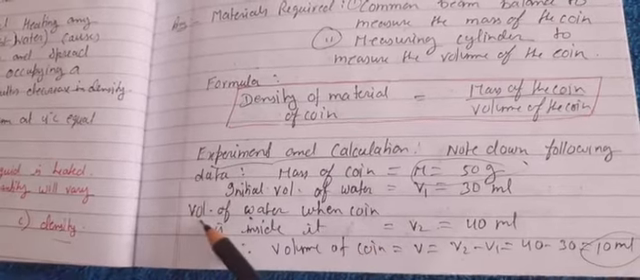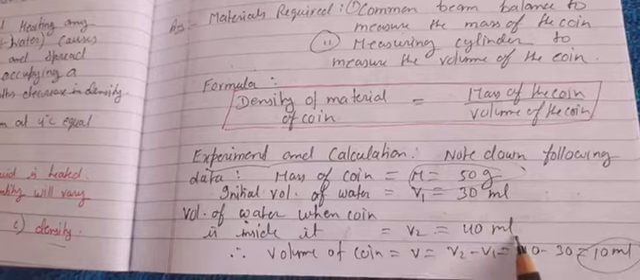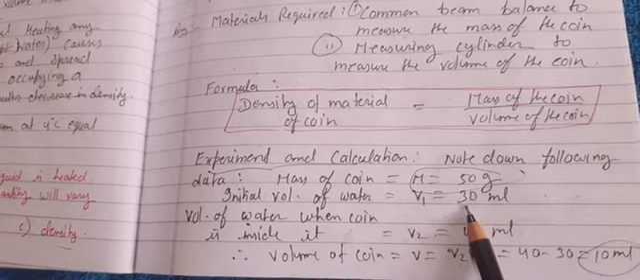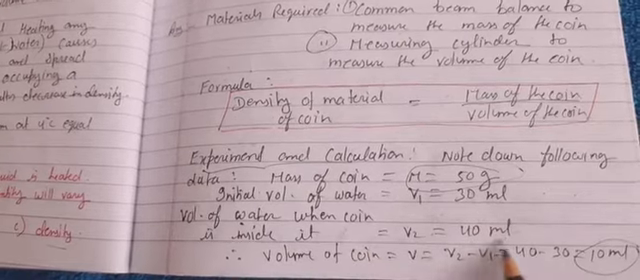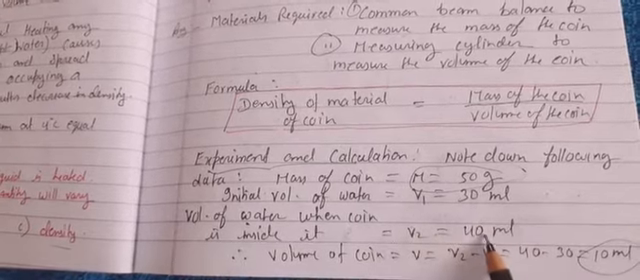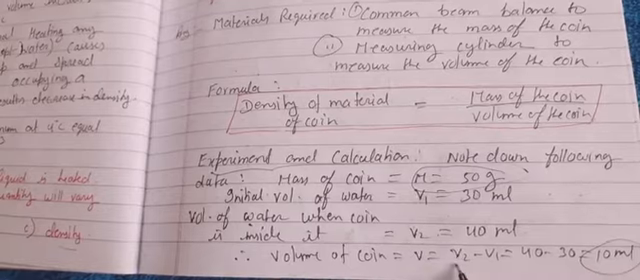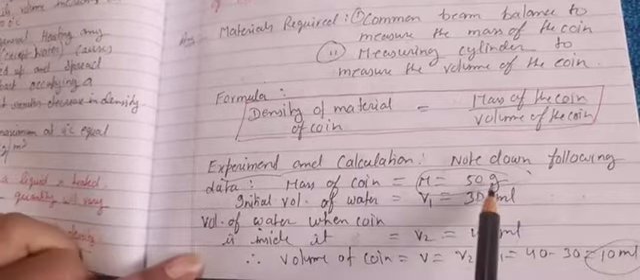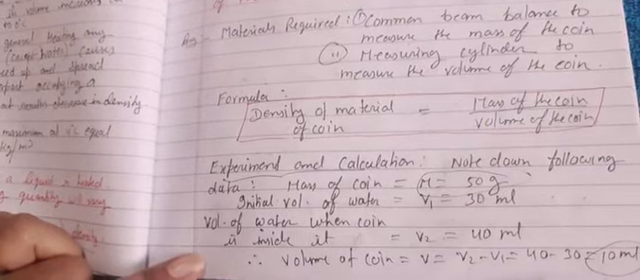Okay, then you will see the level of water. As I have written here, volume of water when the coin is inside it is equal to V2, that is 40 ml. It means what is the volume of the coin? Earlier the level of water was 30 ml, which is shown in the measuring cylinder. When the coin is inside it, now the level is 40 ml. It means the volume of the coin is 10 ml, right? So I have written the same thing here. Volume of the coin is V, that is equal to V2 minus V1, that is equal to 40 minus 30, that is 10 ml. Okay, now we have mass as well as volume, so we will use this formula, that we will write 50 by 10, that will be the density of the material of that coin.